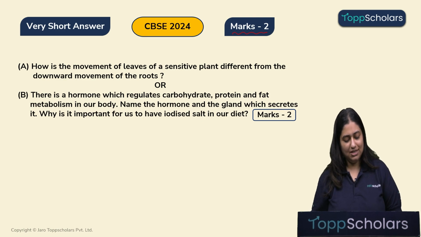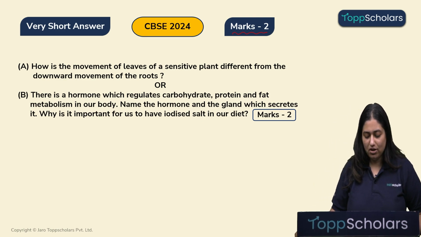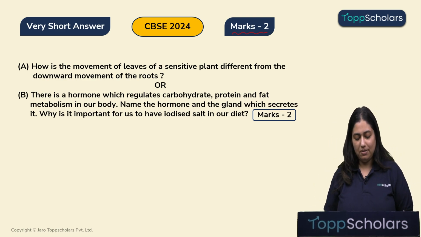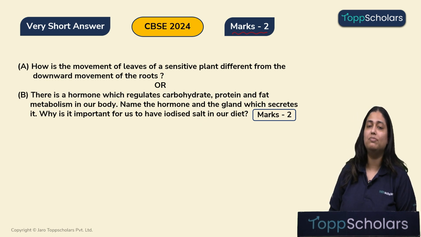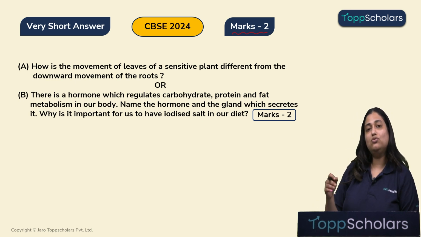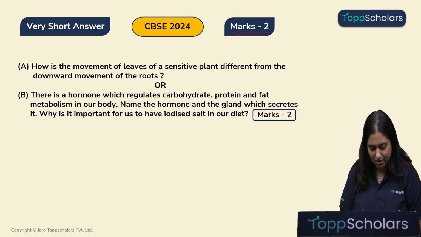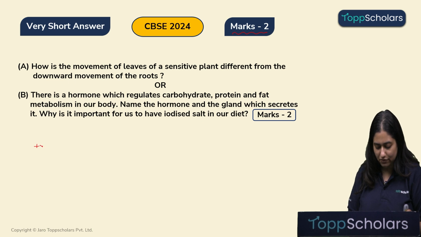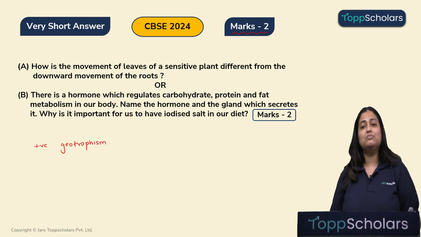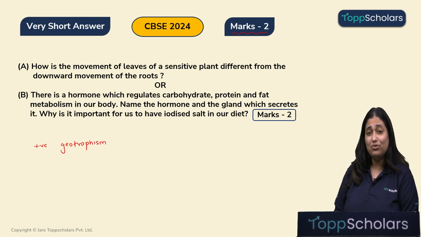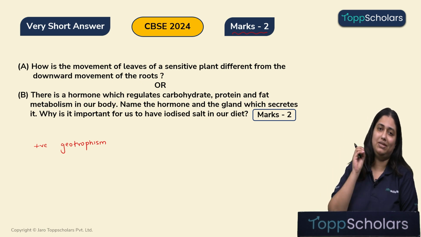The first question asks us, how is the movement of leaves of a sensitive plant different from the downward movement of roots? Children, the roots show a phenomenon which is known as positive geotropism. What is positive geotropism, children? It is the movement of roots towards gravity.